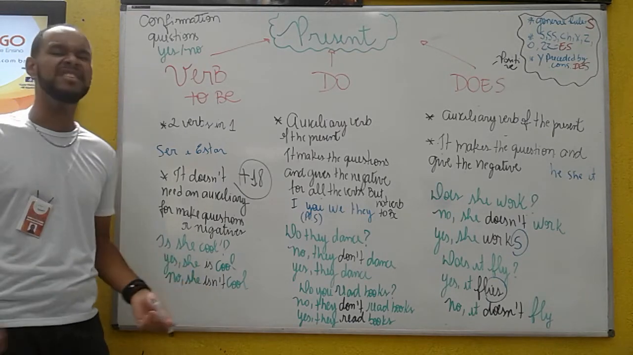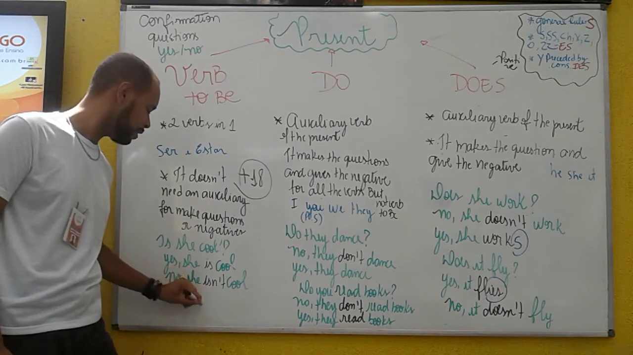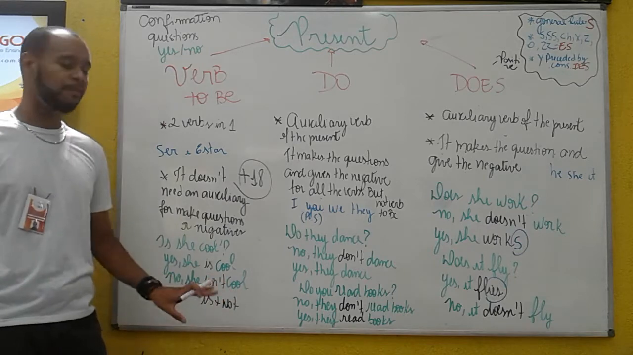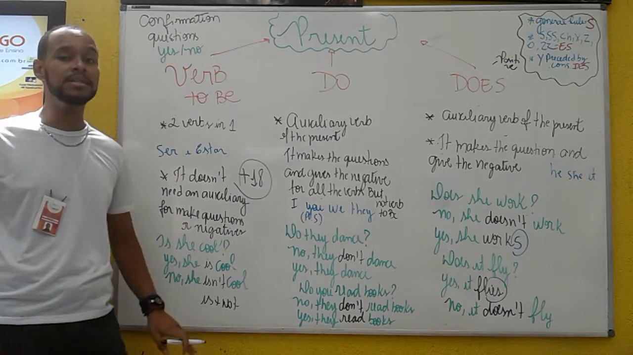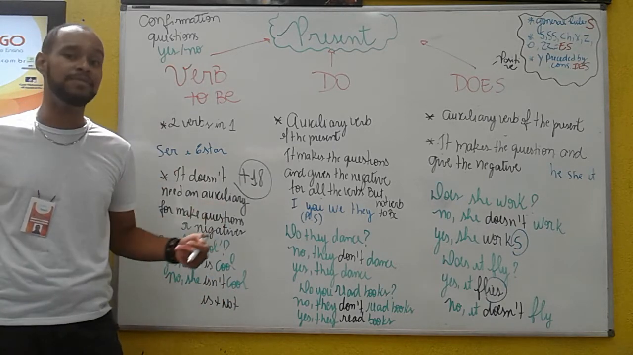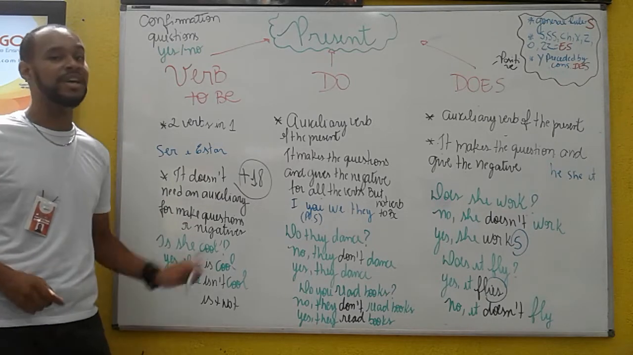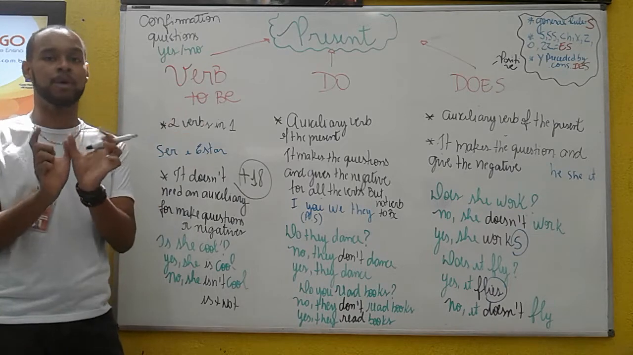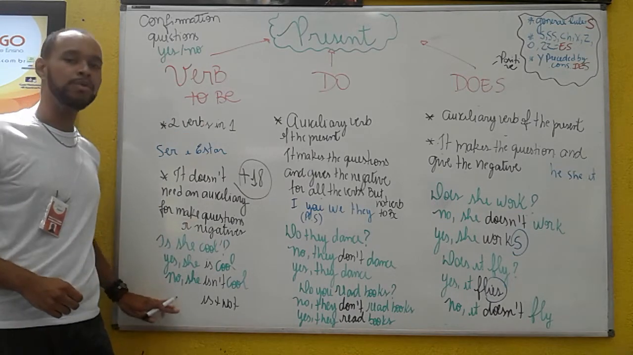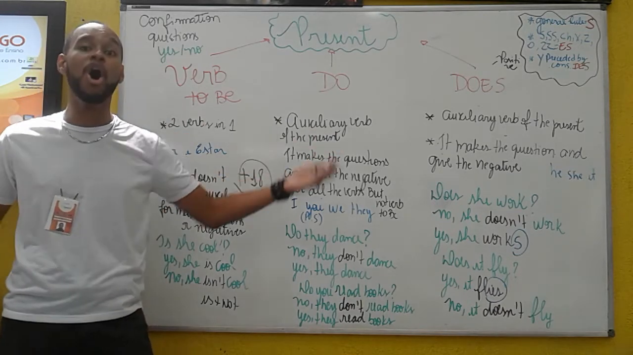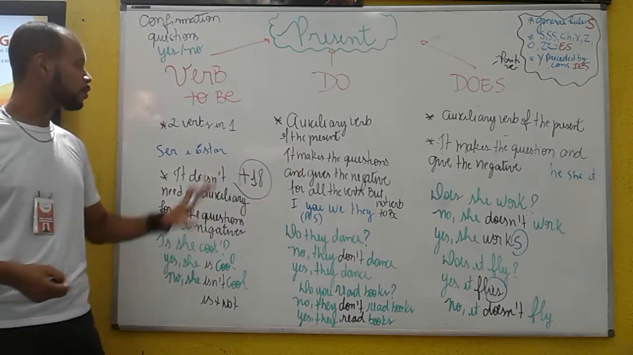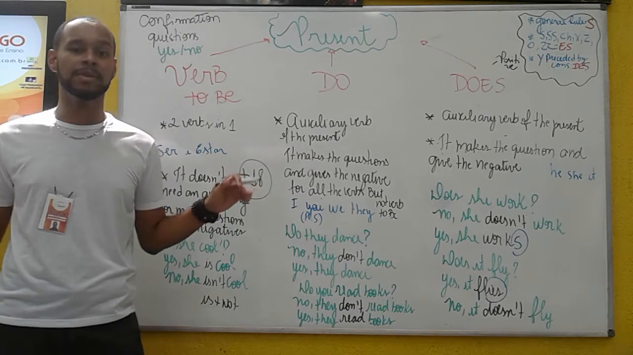Teacher, what is this isn't? This isn't is plus not, okay? For negative, we have to put not to indicate some negative of something. In this case, she isn't cool, okay? So we have to put is plus not. Or you can say, no, she is not cool, or no, she isn't cool, okay? So the verb to be is just this.